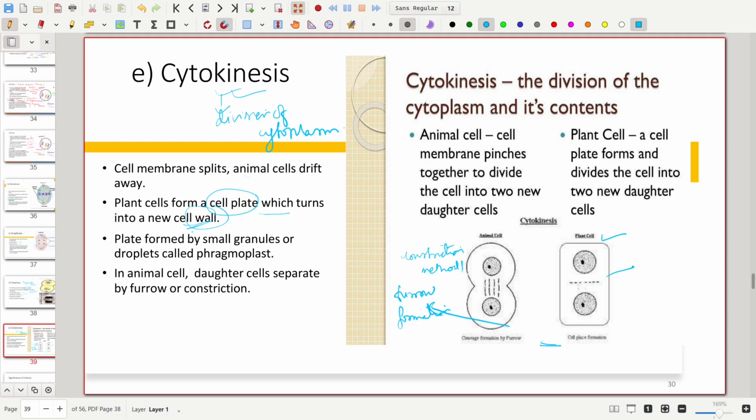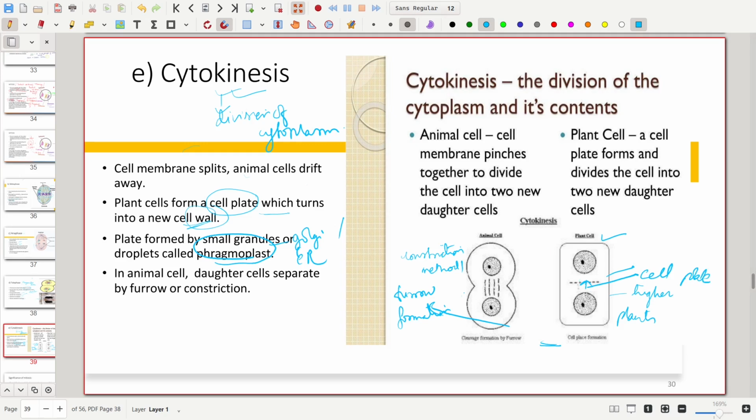This type of cell division is found in the higher plants, where small droplets of granules, known as phragmoplast, are produced by the Golgi bodies or endoplasmic reticulum, and they later become united to form a plate-like structure which is called the cell plate.